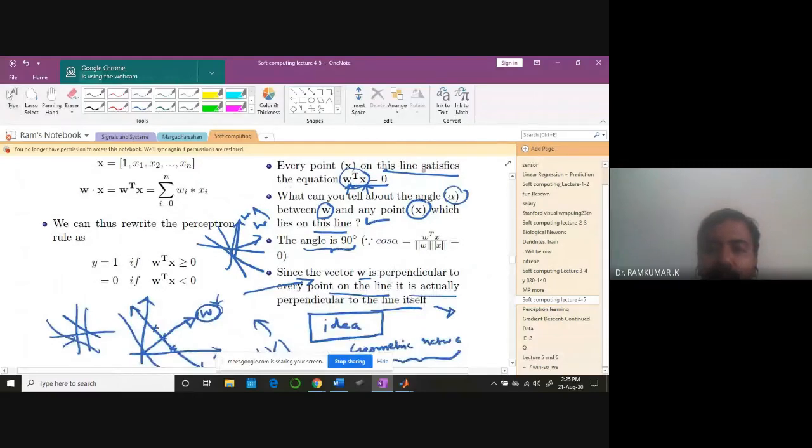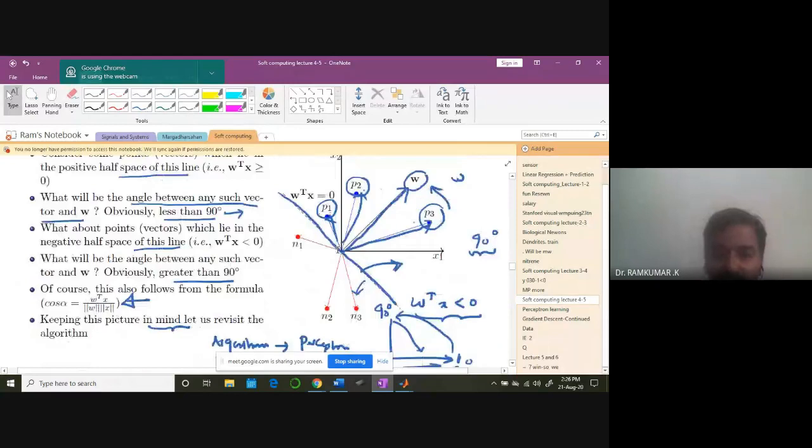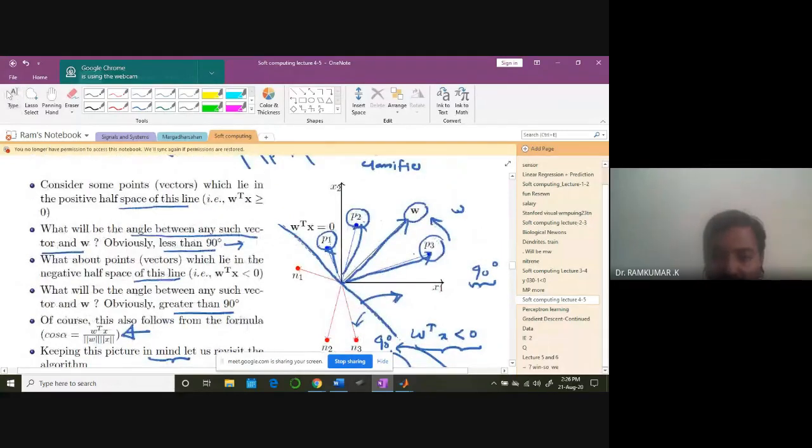What can you tell about the angle alpha between W and any point X which lies on the line? It is 90 degrees on the line. But for points just near the line on that side, the angle will be somewhat smaller, less than 90 degrees. Less than 90 degrees is the key.